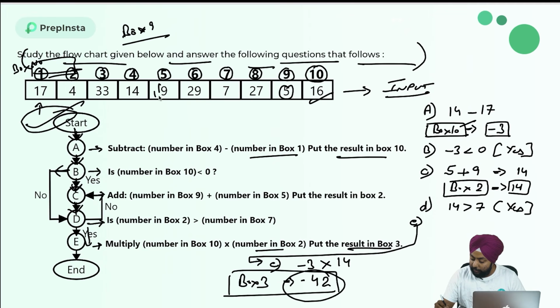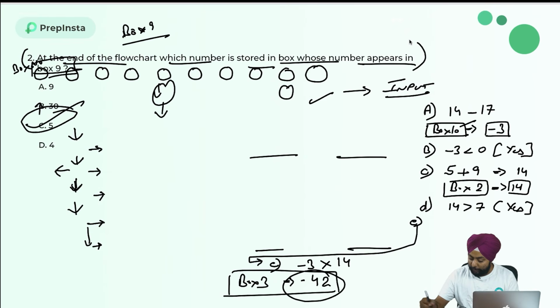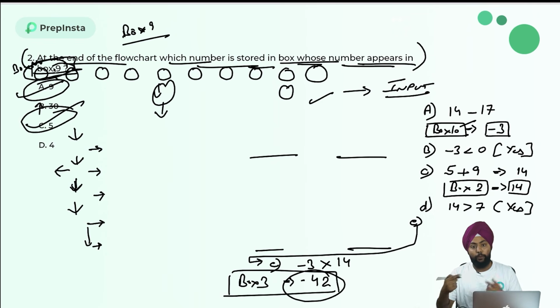Box number 5 is now here, and it is having 9. Let's see, is there any change in box 9? No. No change in box 9. So box 5 will have 9 as the answer. So my answer will be 9 only. Let's see which option is having 9. Yes, option A is having 9 as the correct answer, because they were saying at the end of the flowchart, which number is stored in the box whose number appears in box 9. In box 9, the number that appears is 5, so I check box number 5. In box number 5, the number is 9. So my answer is nothing but 9, guys. I hope this is clear.